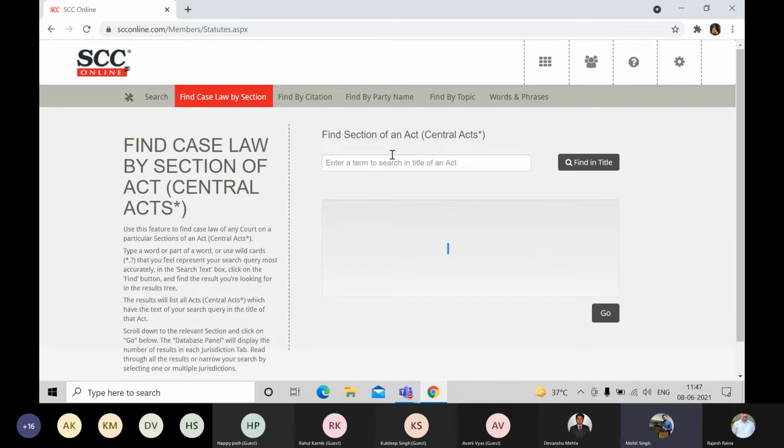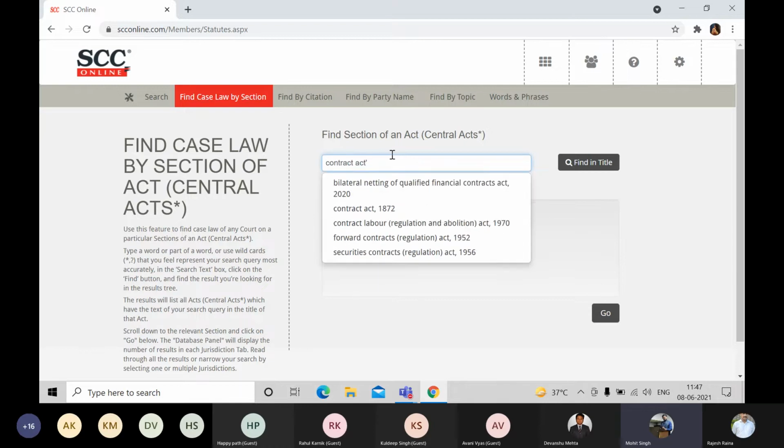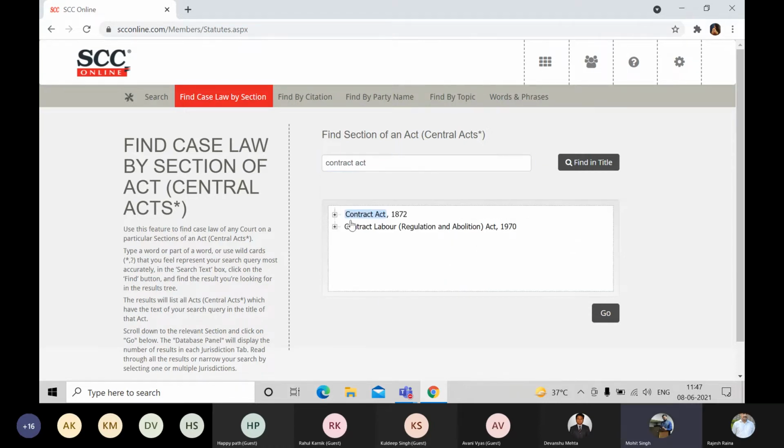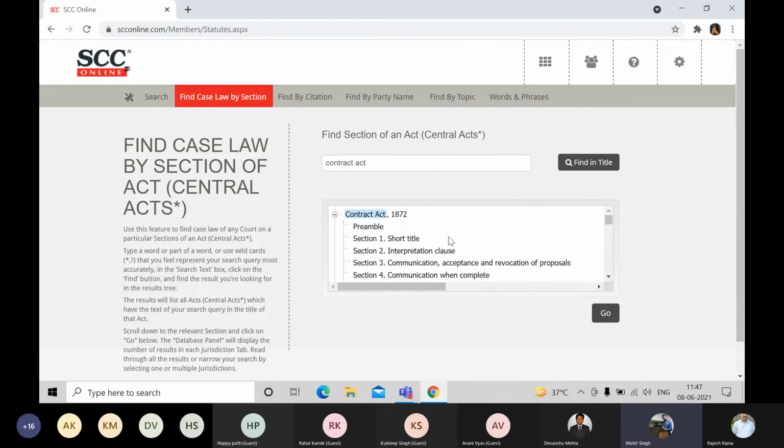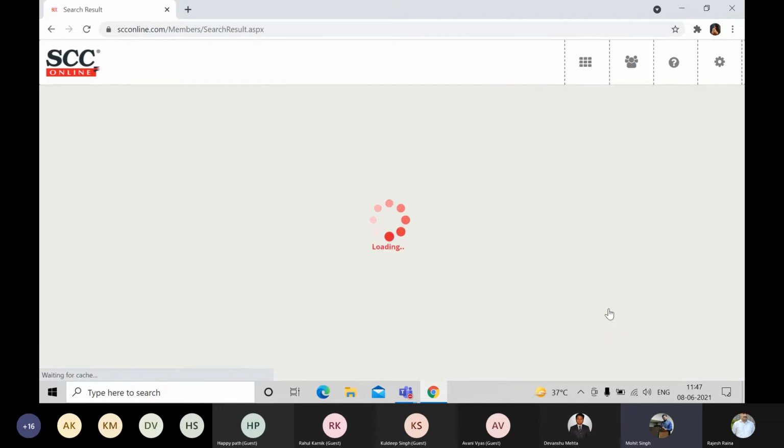So I am looking for the Contract Act, section number 17. First of all, I would like to locate the act, and once I have done that, I will locate the section number, that is section number 17, fraud, and click on go. All those judgments which discuss section 17 fraud will now be displayed on my screen.